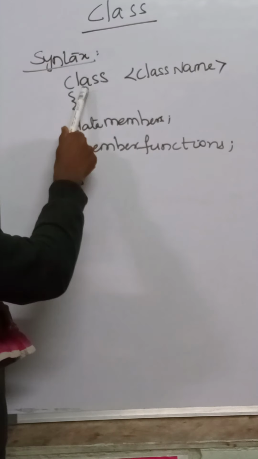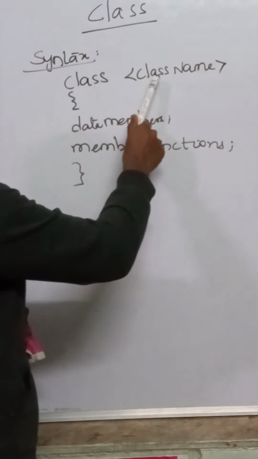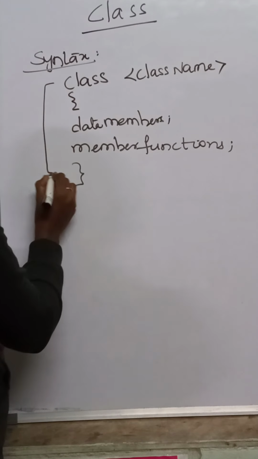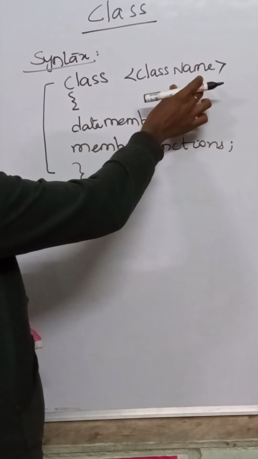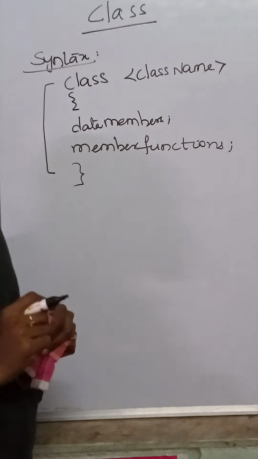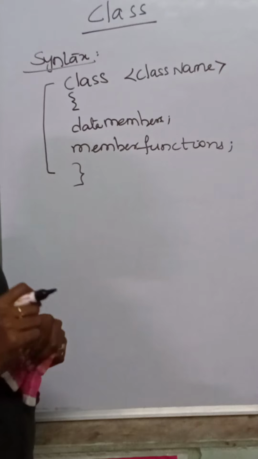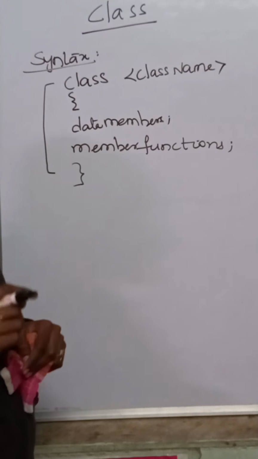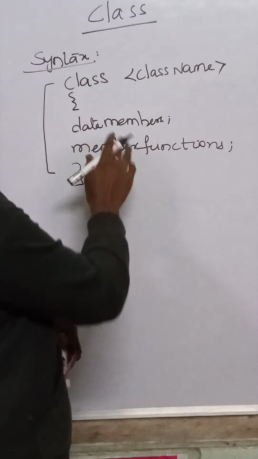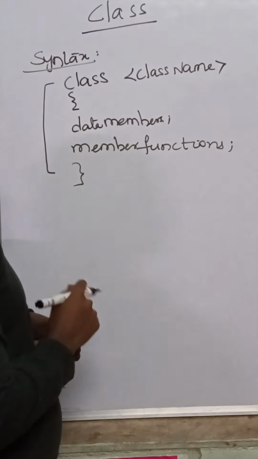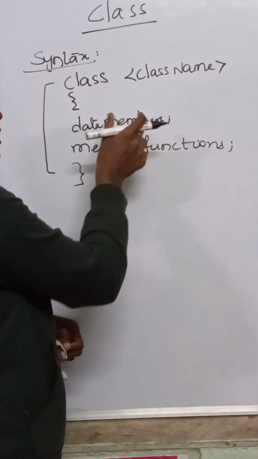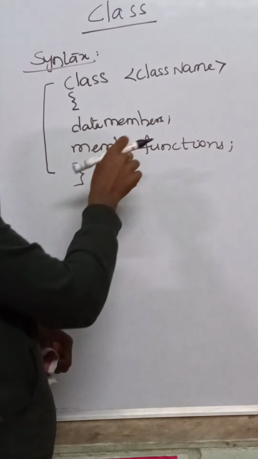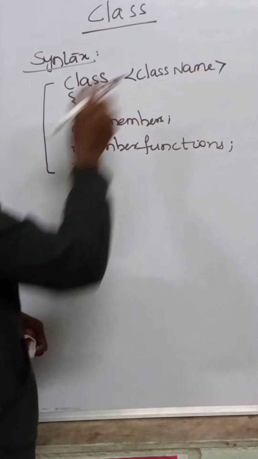Now here class is a keyword. Class name is defined by the user. That means this class is related to which, that will be specified over here. This will follow the rules of the variable declaration. That means it should not start with a number, it should not start with the at the rate type of symbols. Now data members and the member functions. Data members are nothing but the variables of the program. Member functions are nothing but functionality will be done by this class.